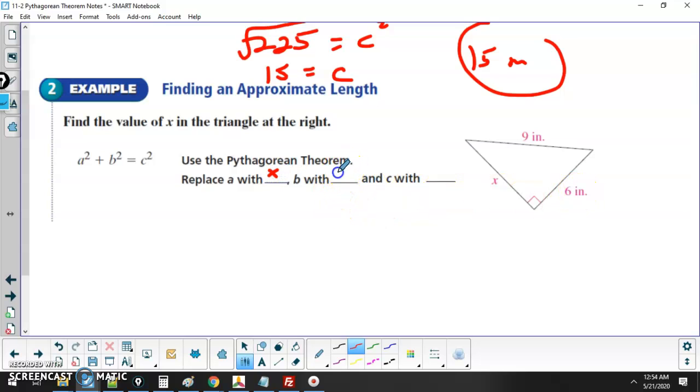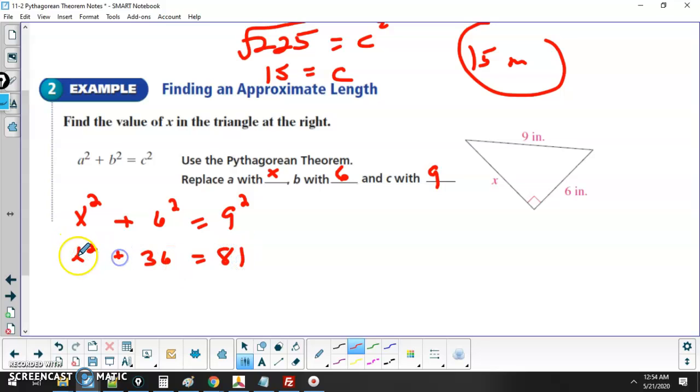We're going to replace b with 6, and c is going to be 9 here. So let's go ahead and set up the equation. We'll have x squared plus 6 squared equals 9 squared. The first thing you have to do is square the numbers. 6 squared is 36, 9 squared is 81.